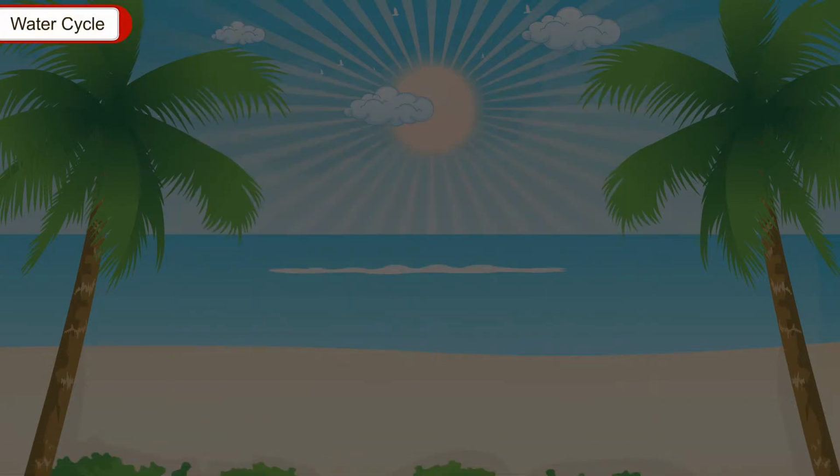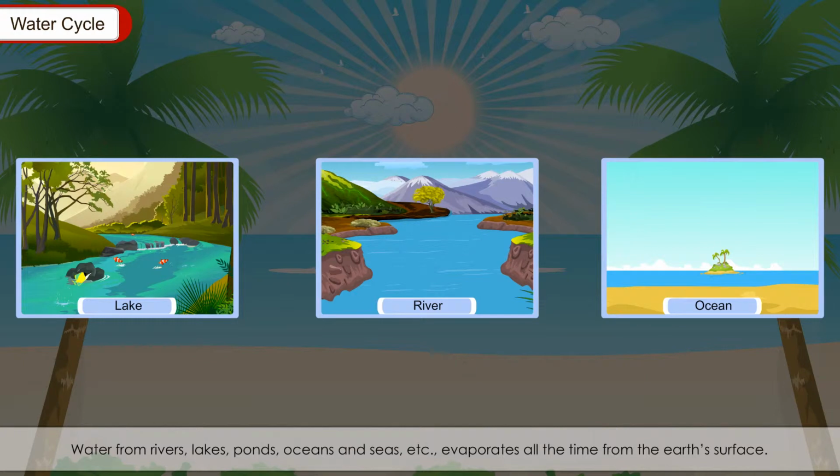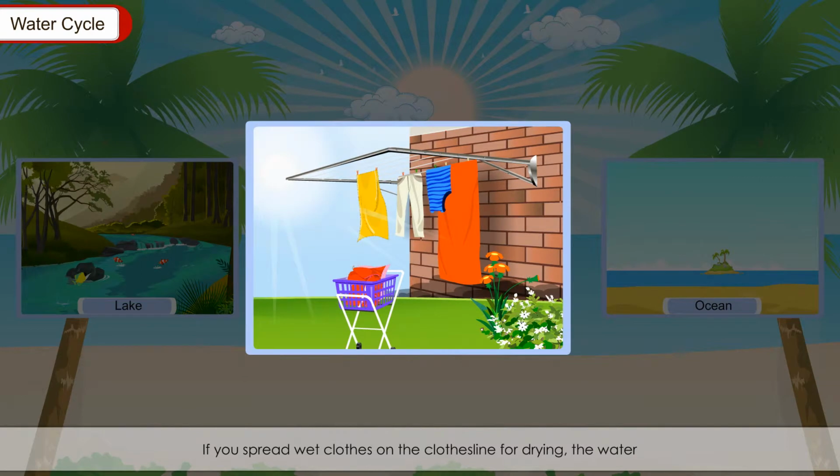Water cycle. Water from rivers, lakes, ponds, oceans and seas, etc. evaporates all the time from the Earth's surface. In fact, the evaporation is a continuous process on the Earth. If you spread wet clothes on the clothesline for drying, the water evaporates from them and escapes to the sky in the form of water vapor. This change of water into water vapor is called evaporation.